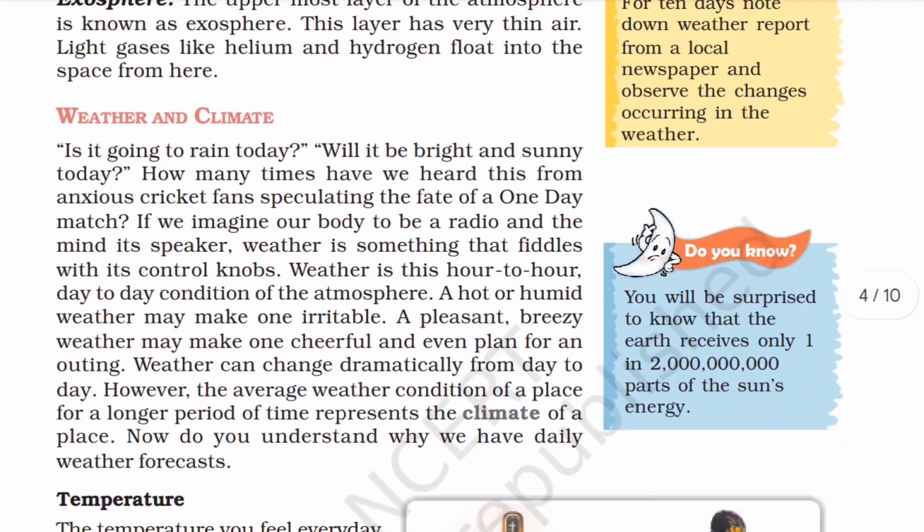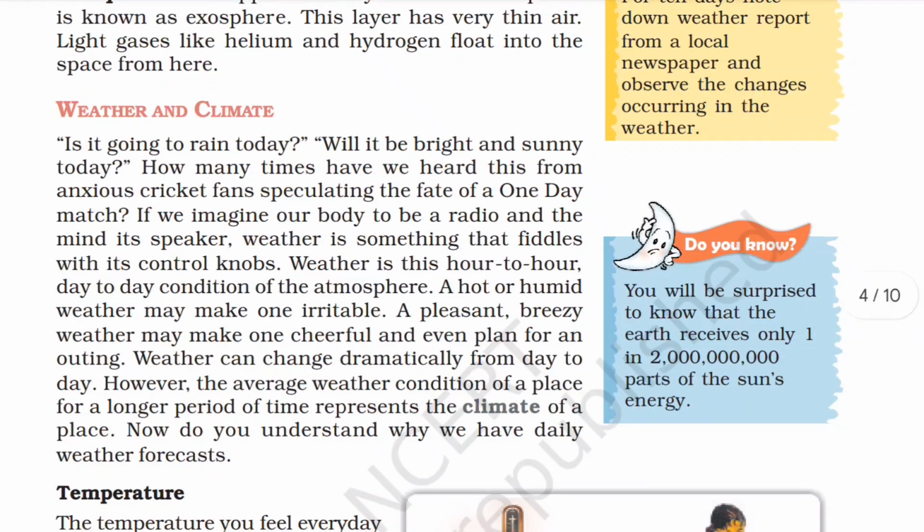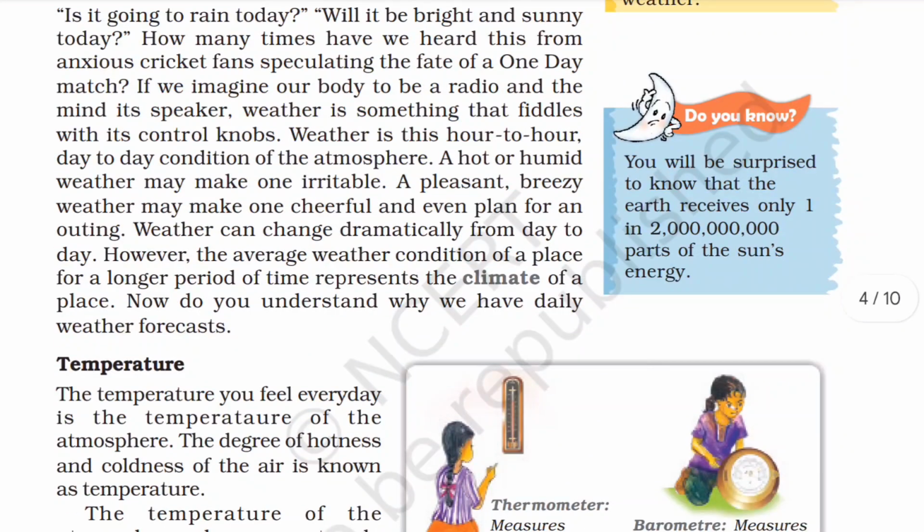Weather and climate. Is it going to rain today? Will it be bright or sunny today? How many times have you heard this from cricket commentators speculating about a one-day match? If you imagine our body to be a radio and the mind its speaker, weather is something that fiddles with its control knobs. Weather is the hour to hour, day to day condition of the atmosphere.